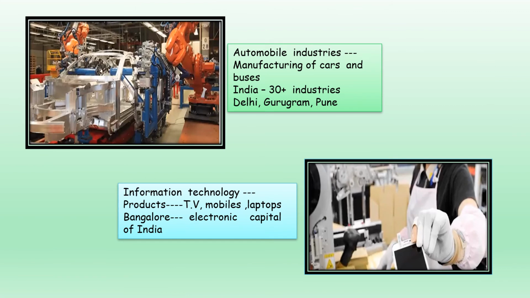Now the next industry is the automobile industry, which deals with the manufacturing of cars and buses. In India, we have 30 plus industries located throughout the country. Delhi, Gurgaon and Pune are the places where these industries are mostly located. The last one is the information technology industry. The products are TV, mobile, laptops, etc. Bangalore is the electronic capital of India.